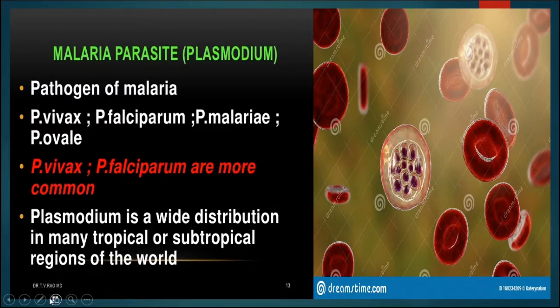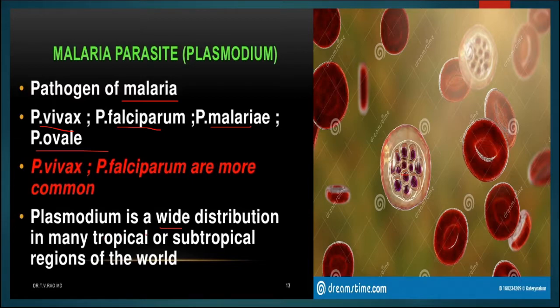Now the next disease is malaria, and we all know that malaria occurs by a pathogen that belongs to the protozoa, and the species are Plasmodium vivax, Plasmodium falciparum, Plasmodium malariae, and Plasmodium ovale. So these are some species of Plasmodium which are responsible for malaria. This is the figure of blood vessels, and inside it this Plasmodium is present. Plasmodium vivax and Plasmodium falciparum are the more common species responsible for malarial disease.